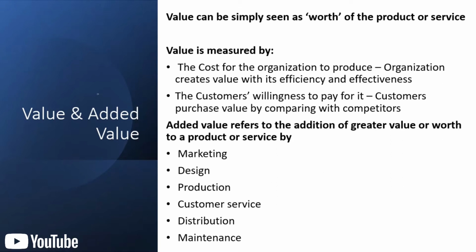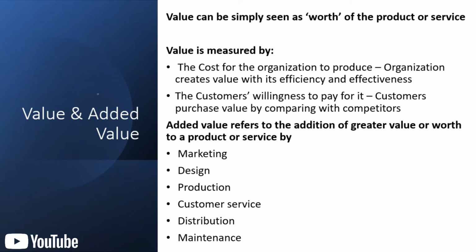So when we simply go into the concept, value can be simply seen as the worth of a product or service. And there are various ways to measure the value. The cost for the organization to produce a product. An organization creates value with its efficiency and effectiveness. For example, the Apple iPhone. The organization created the Apple iPhone with efficiency and effectiveness. So they are giving a very high price in the sector of phones itself. There are no other phones which are so costly as iPhones.